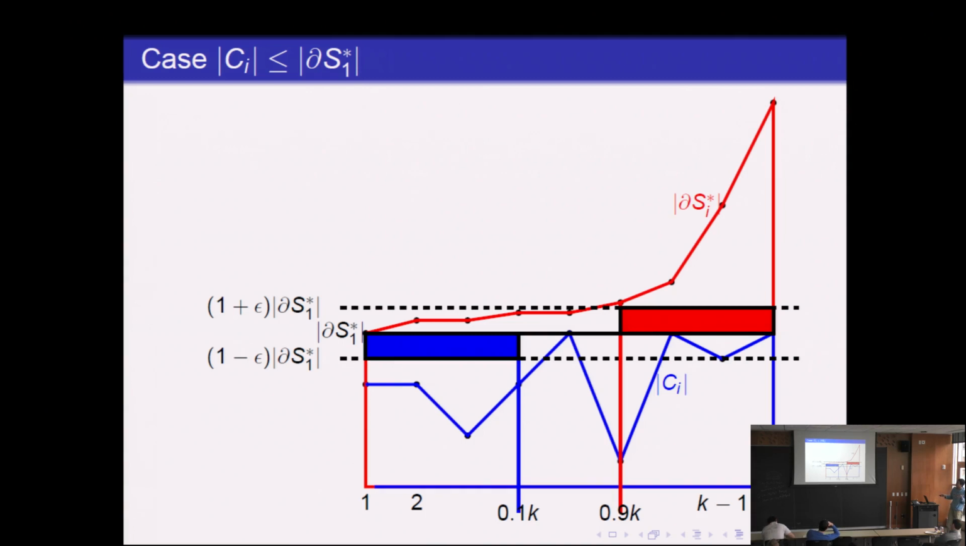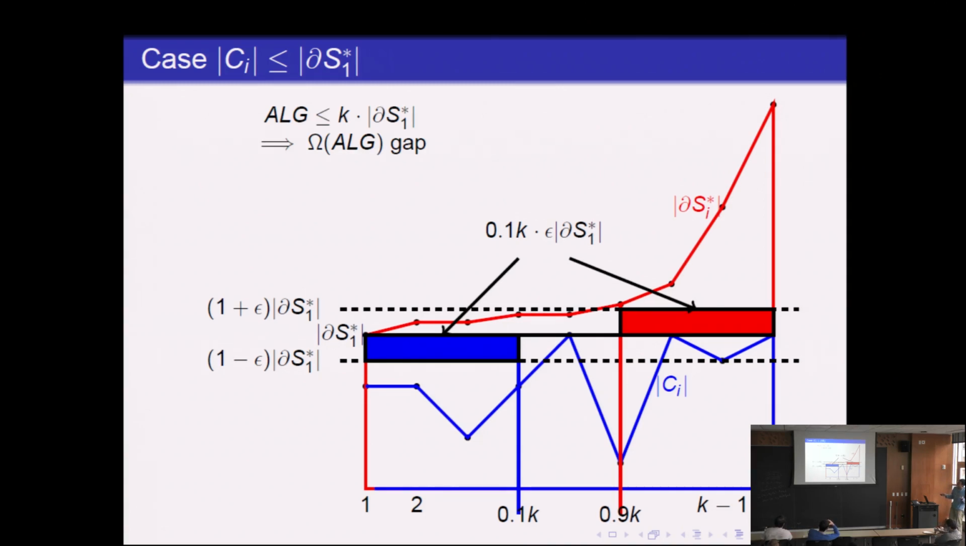In that case, the following 2 rectangles belong in our gap. And observe that the area of these 2 rectangles is roughly 0.1k times epsilon times the boundary of S1. We claim this is enough gap, because what's the algorithm cost? It's at most k times the boundary of S1, because the blue line lies below S1, and there are k points here. So this gap is actually a constant factor times the algorithm cost. Recall that before, the analysis said the algorithm is at most twice off, but now we insert this gap, and that gives us a 2 minus epsilon approximation.